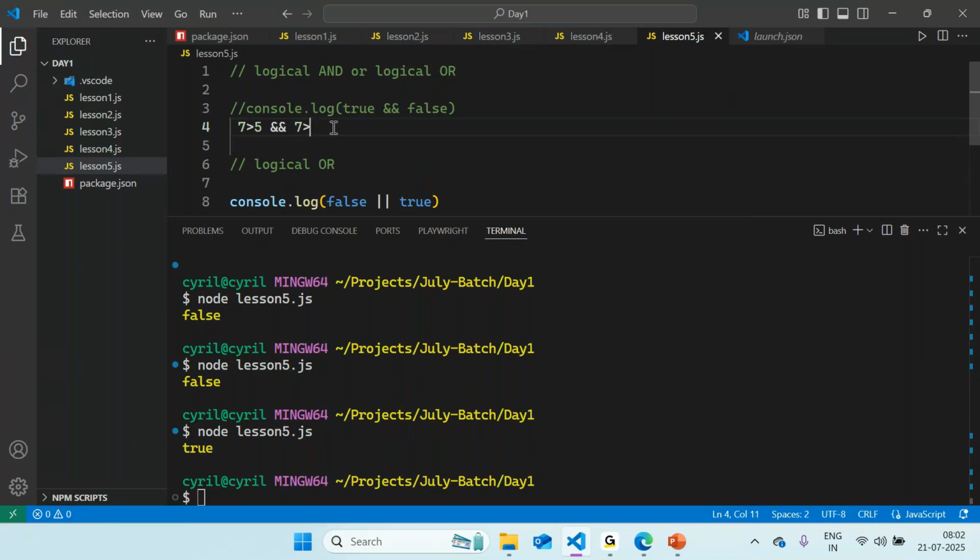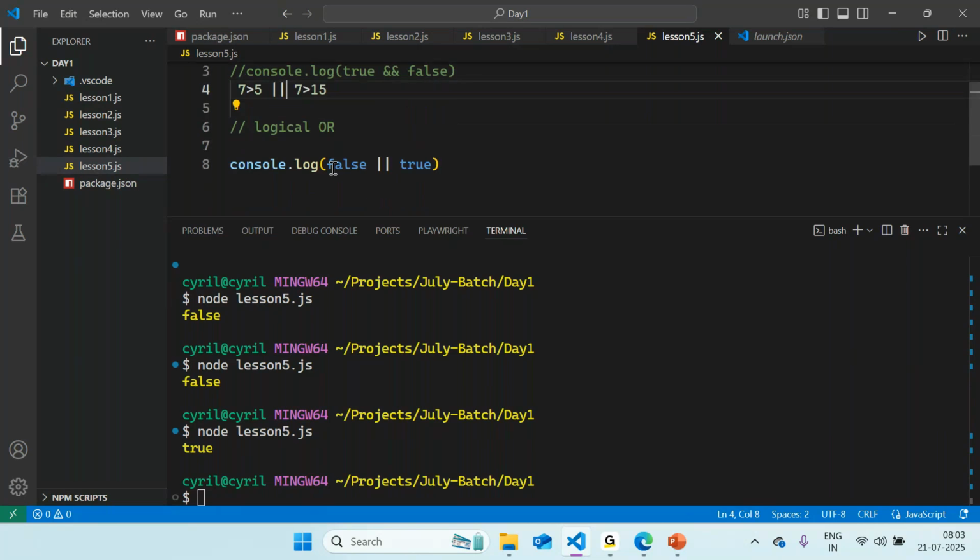But if I make a statement, say 7 is a number which is also greater than 15, what would be the output of this expression? False. Yeah, that's right, when we are using AND as the operator. And if you are using OR as the operator, what would happen? True, because either of the expressions will be checked, and if either of them returns true, then true will be returned.